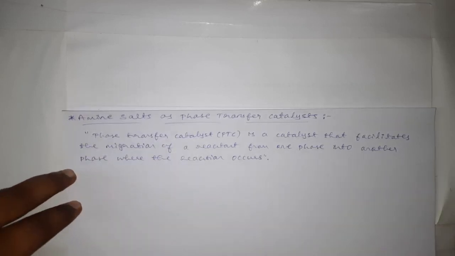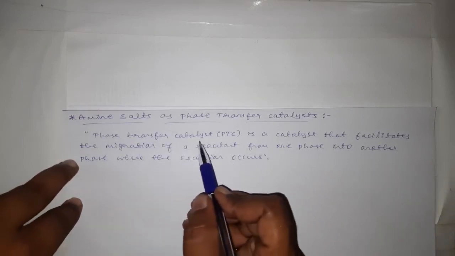This is the definition for PTC, that is a phase transfer catalyst.